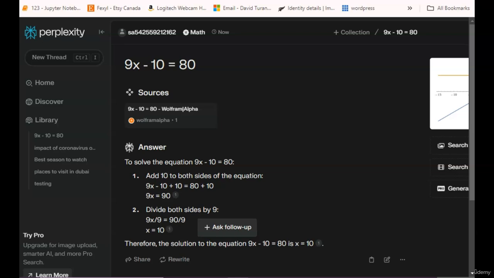Perplexity AI also integrates with other platforms like Wolfram Alpha and YouTube for specialized research. You can use it for a wide range of applications, from basic writing tasks to advanced data analysis. I encourage you to experiment with the focus feature. Try it out with different types of queries and sources to see how it can enhance your research process.